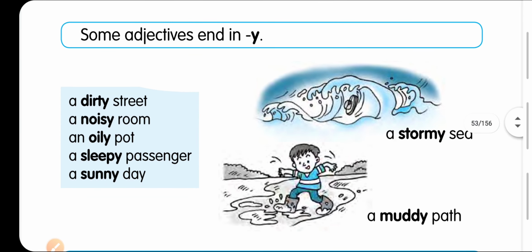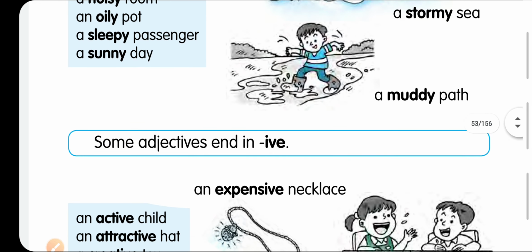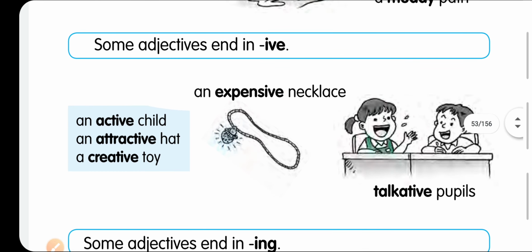Some adjectives end with y. How? Dirty, noisy, oily, sleepy, sunny. You can see here the sea. The sea is looking very stormy. The road is very muddy, a muddy path. And some more adjectives you can see.